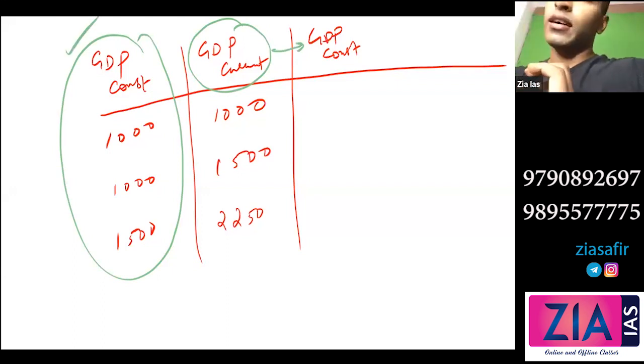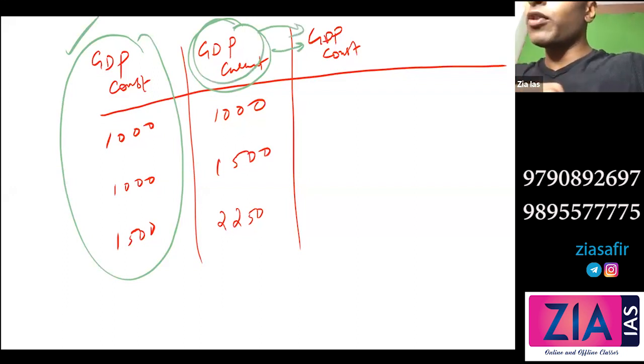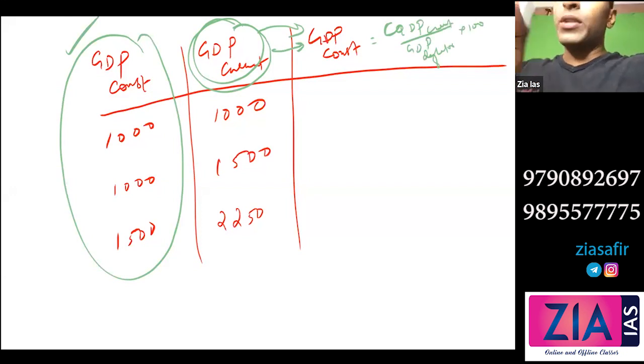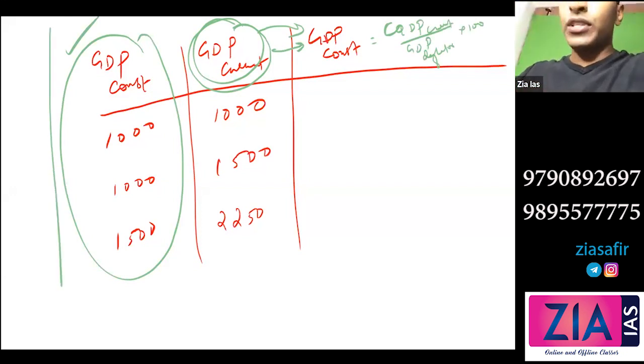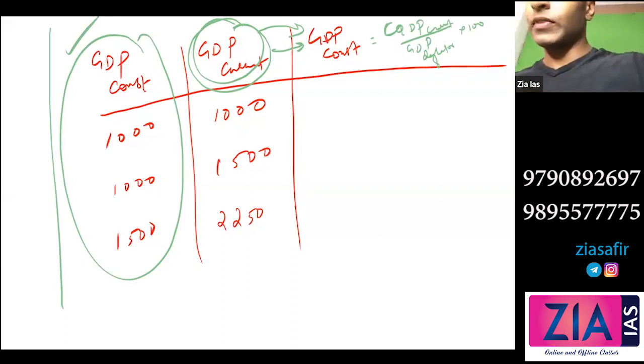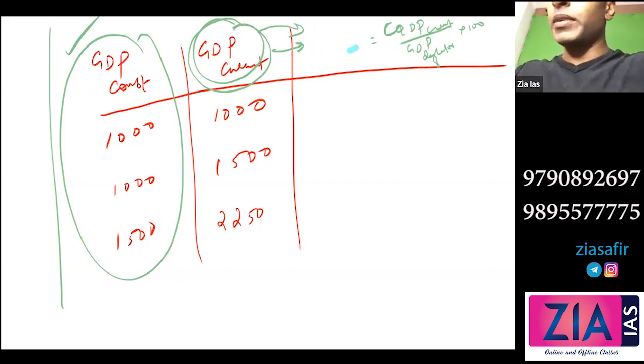Okay, I have current, so I use a formula. GDP constant, what is the formula? GDP constant is GDP current by GDP deflator into 100, right? So this is what I need to use. Now GDP deflator, I need a column for GDP deflator also, so I'll make a column somewhere here.